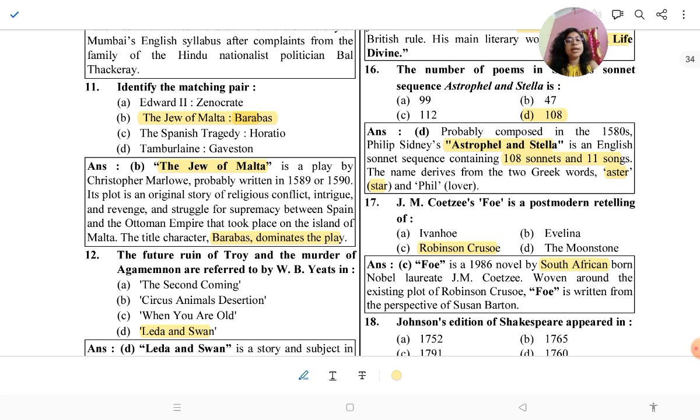Maybe Patrick White. They asked about the Australian writer Patrick White this time. Foe was written in 1986 by South African-born Nobel laureate J.M. Coetzee, woven around the existing plot of Robinson Crusoe. Foe is written from the perspective of Susan Barton.